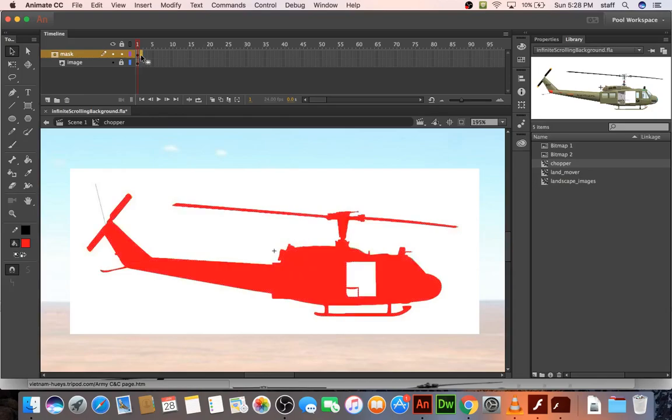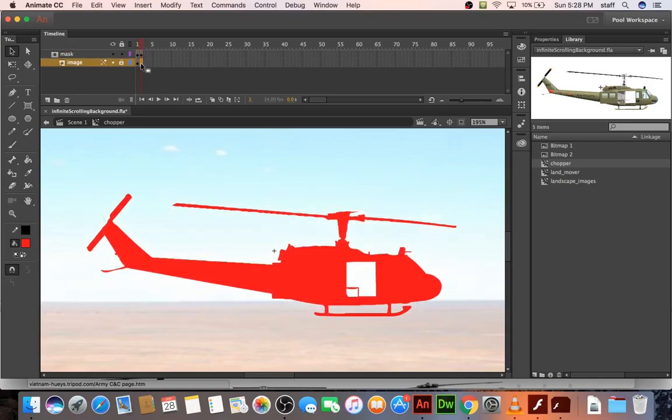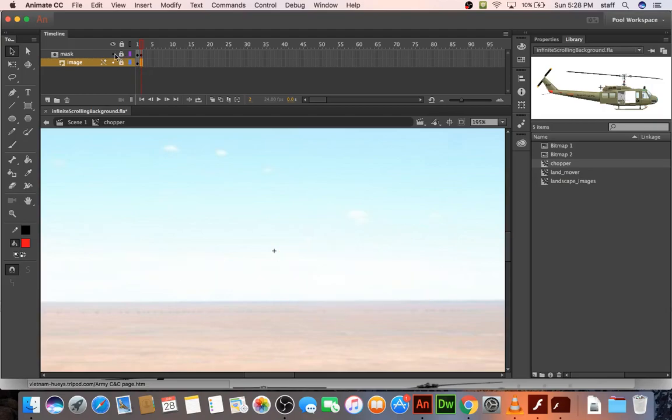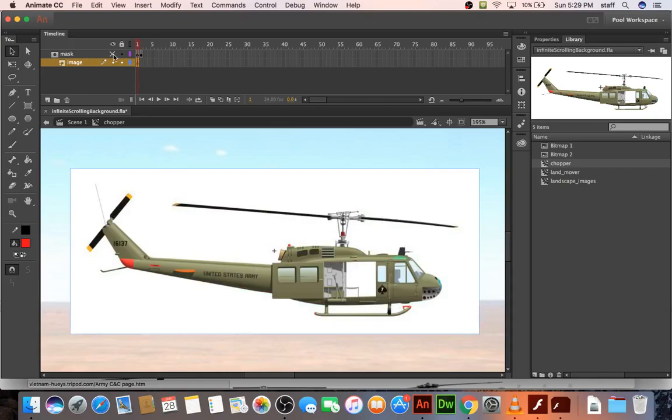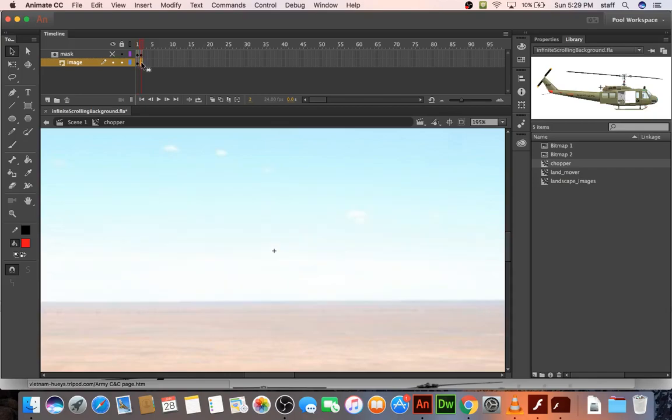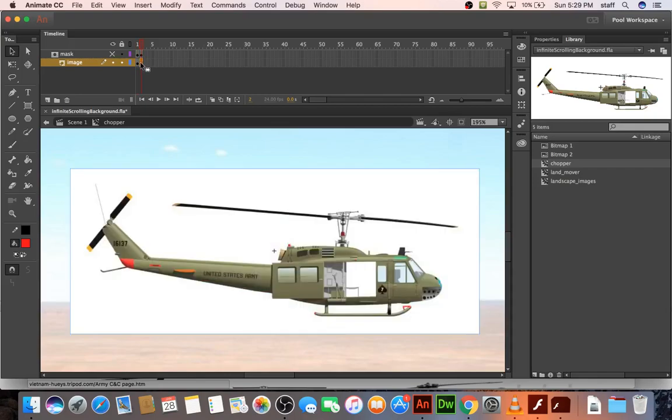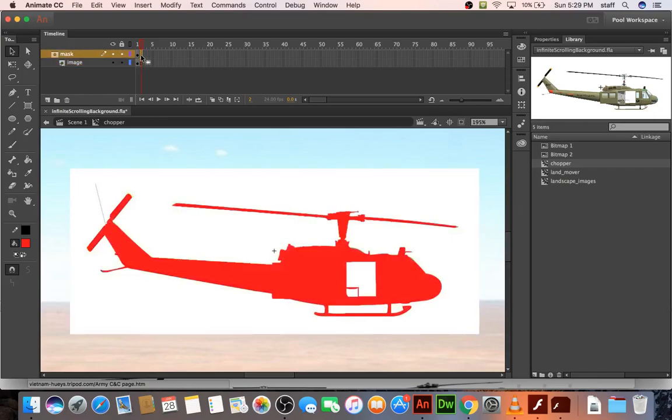So I'm going to make another keyframe right here, and you'll see that when I did that, there's no image of the chopper on the second frame. Like if I hide this. So here's the chopper, and it doesn't exist on that frame. So hit F5. That's a way of telling Flash I still want to be able to see the image on that second frame.